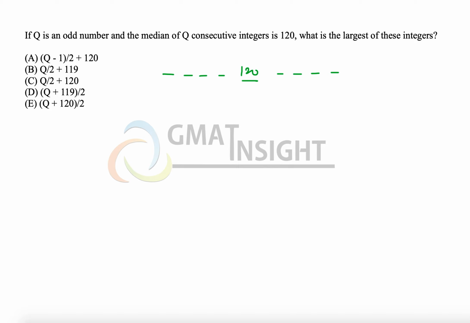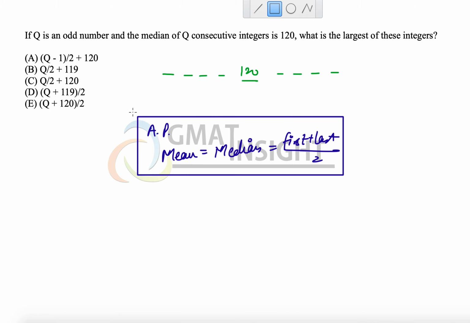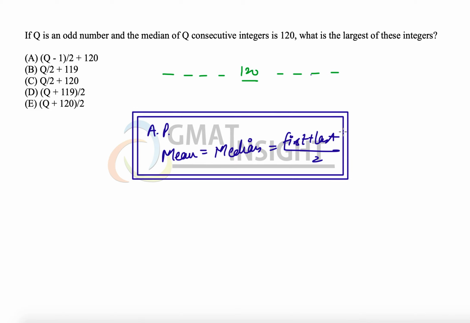Also, there is one more concept that we must remember: whenever the terms are in arithmetic progression, meaning the terms are equally spaced, the mean is always equal to the median, and these two are always equal to the average of the first and the last term of the series. This is one fundamental concept that's very frequently used in many questions, and it is getting used here as well, because consecutive integers are also part of an arithmetic progression.